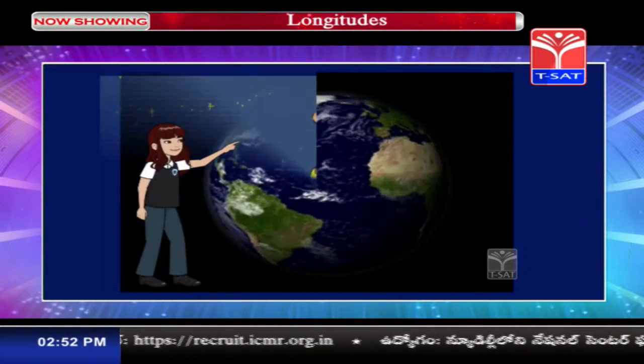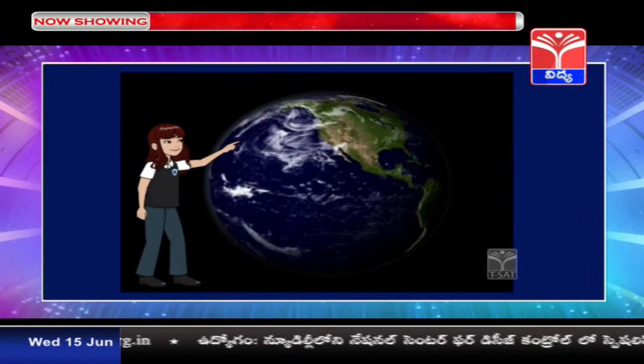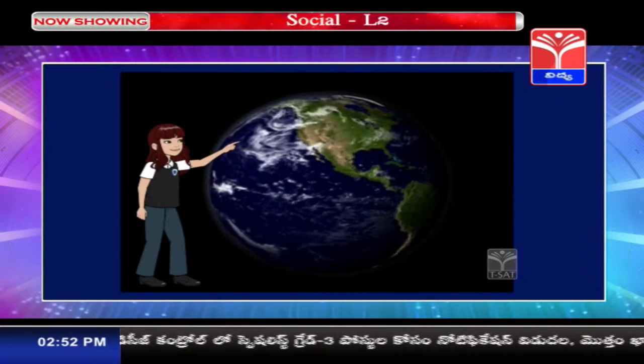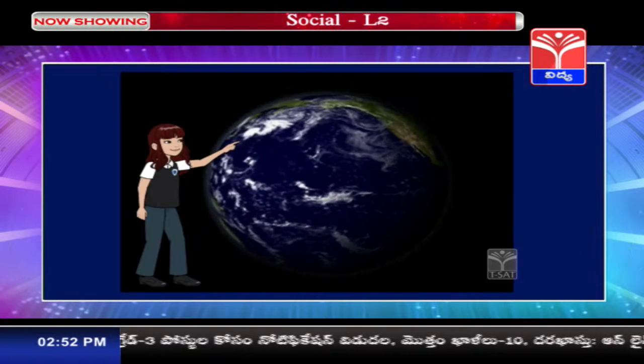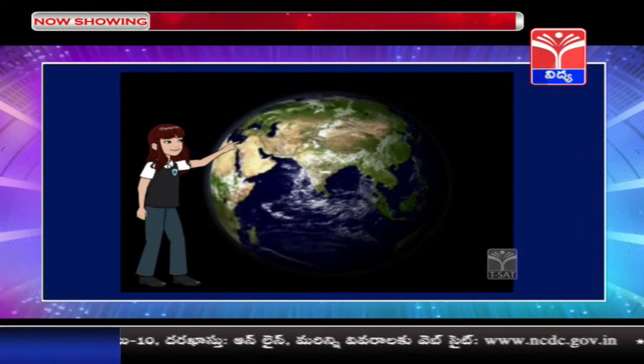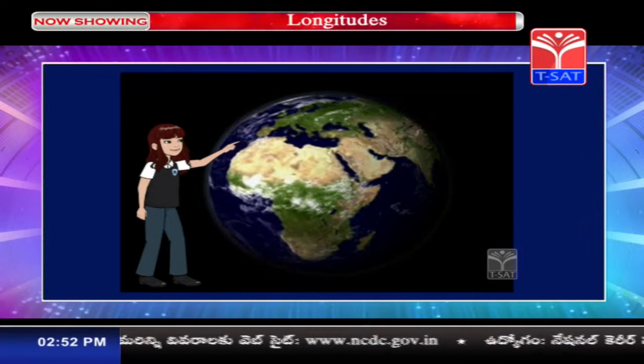Yes, take a globe and keep a finger. Don't move the finger and slowly rotate the globe. And you will find that after completing one rotation, your finger is again pointing at the same point. So, this is all about the shape of the Earth.